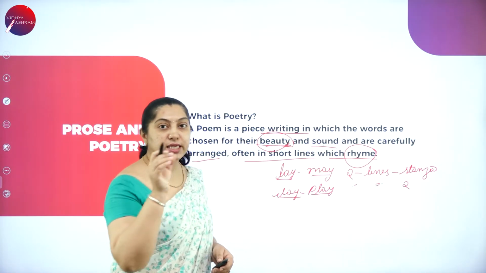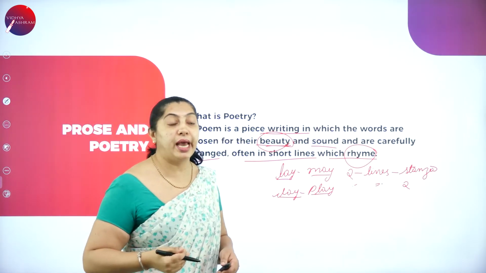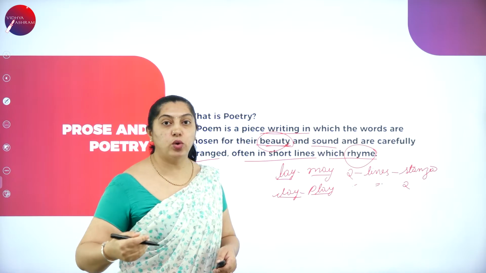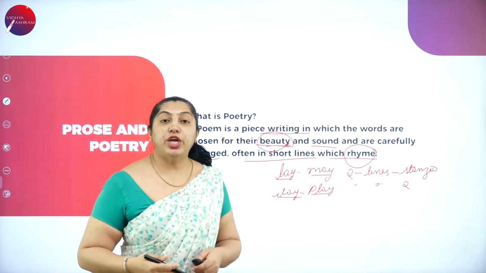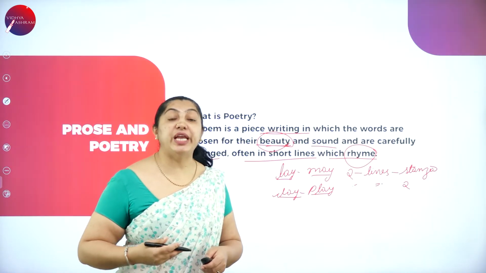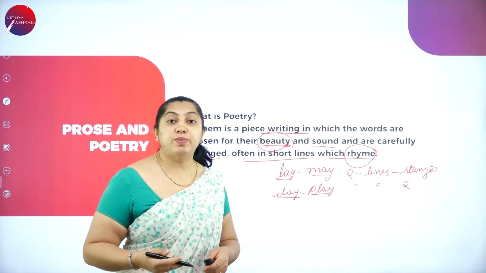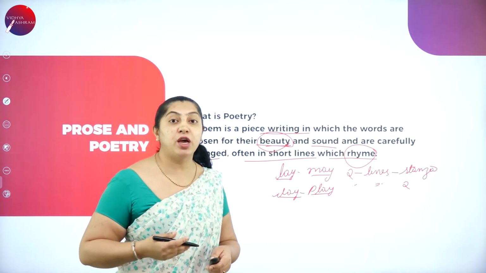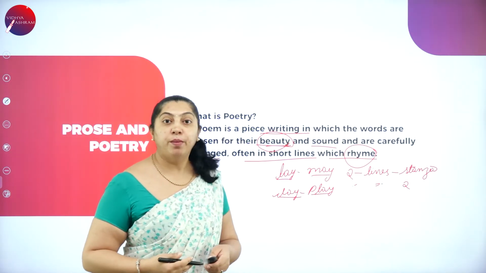So if there are two lines in the beginning, when it comes to the third line, it is two lines again. This is how the meter goes on. So in poetry, the poet expresses his feelings and thoughts or tells us a story in a specific form. That is about poetry.